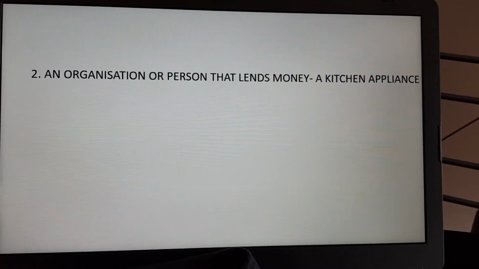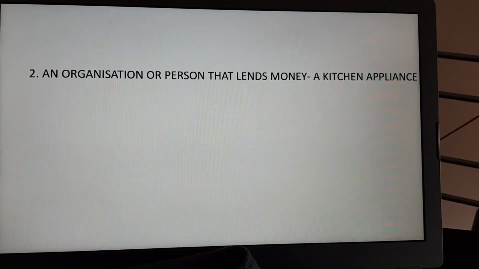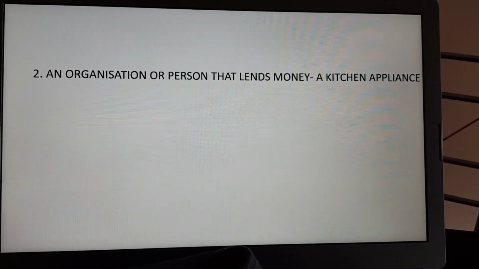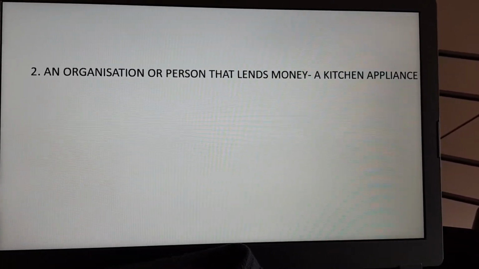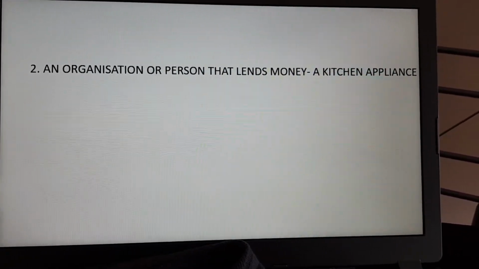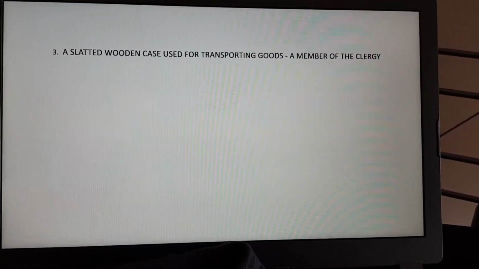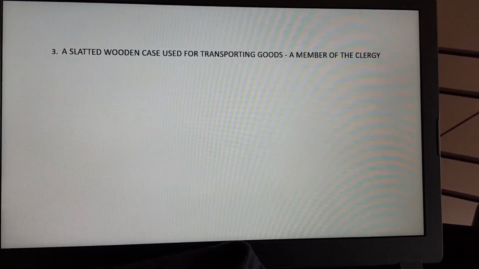2. An organisation or person that lends money. A lender. Add one letter for the kitchen appliance, B at the beginning, that now becomes blender. 3.